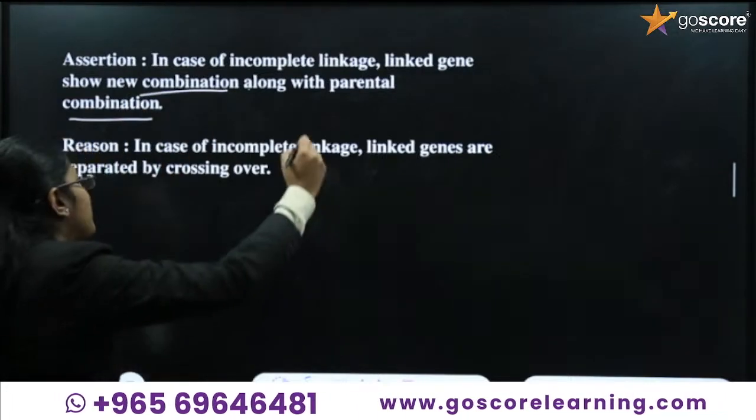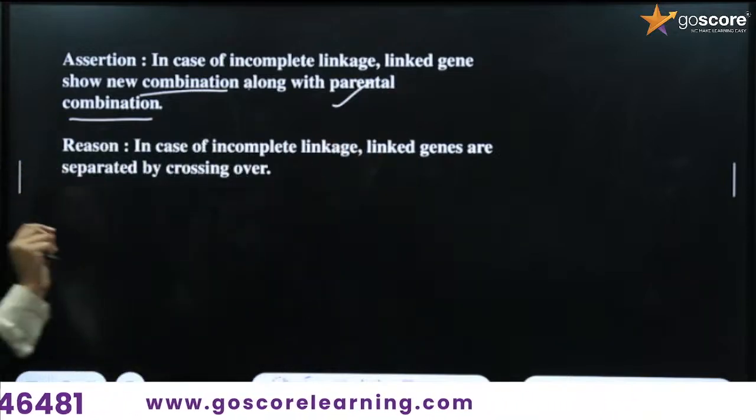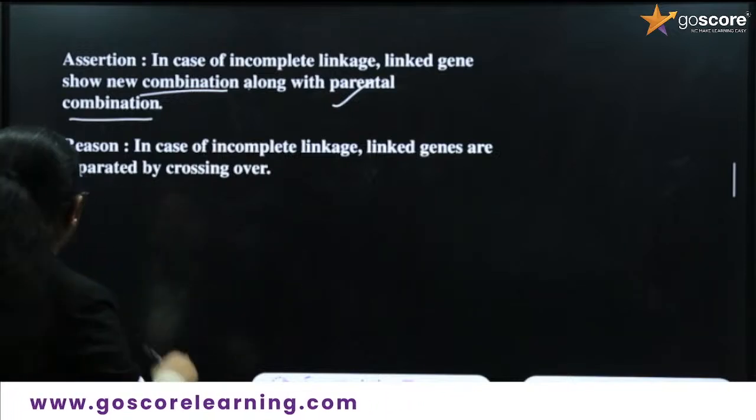This statement is a true statement. That means the assertion is a true statement. Now let's look into the reason.